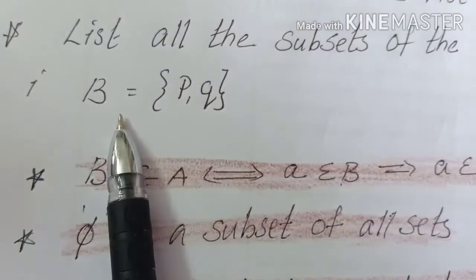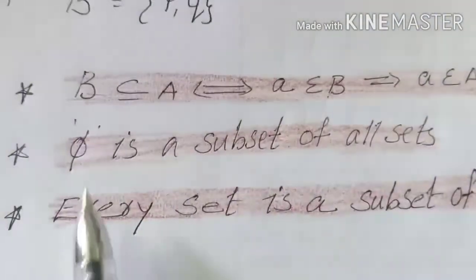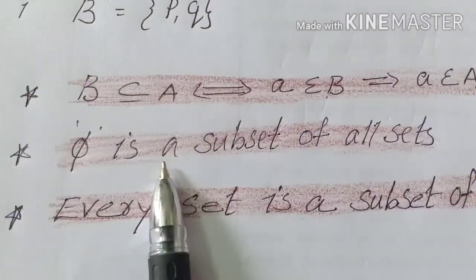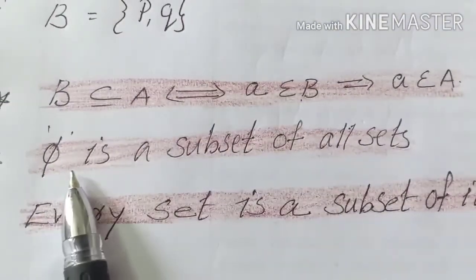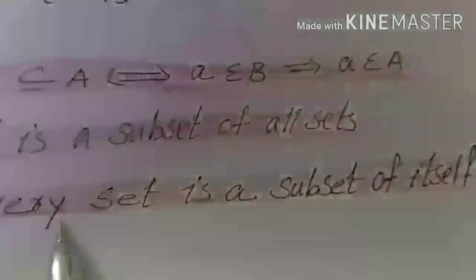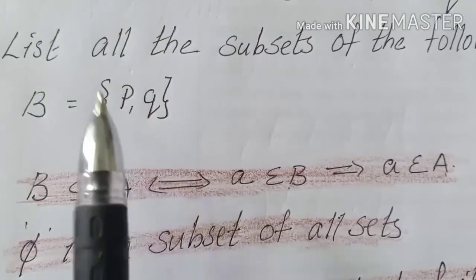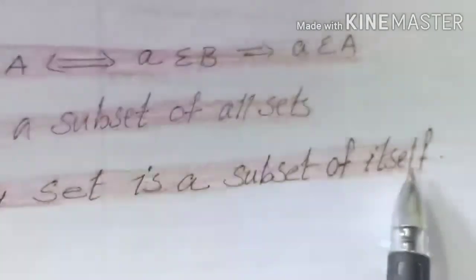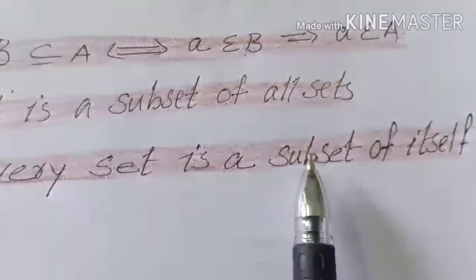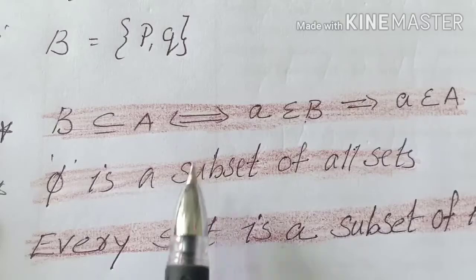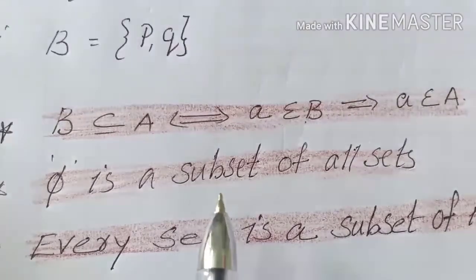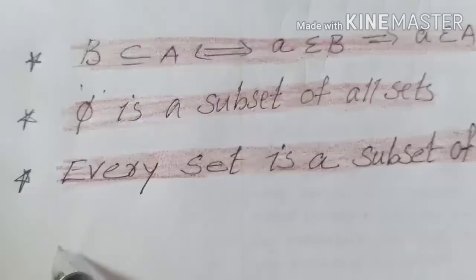But one thing is that phi, the empty set, is a subset of all sets. We have to remember this fact. Phi is a subset of all sets. And every set itself, PQ, the set itself is a subset of the set. So every set is a subset of itself. If you remember all these three points, it is very easy for you to write the subsets. So now let us find the subsets of B.